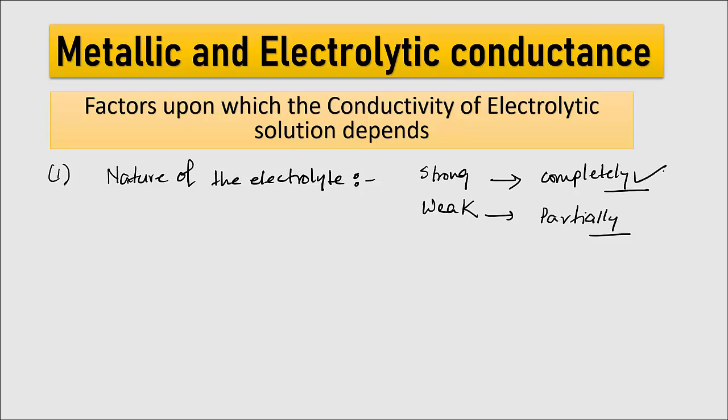So in case of strong electrolyte, a greater number of ions will be produced, but in case of weak electrolyte, fewer ions will be produced. We know the more the number of ions, the more the electrical conductivity. Therefore, in case of strong electrolyte, the conductivity is high, and in case of weak electrolyte, the conductivity is low. Next is nature of solvent.